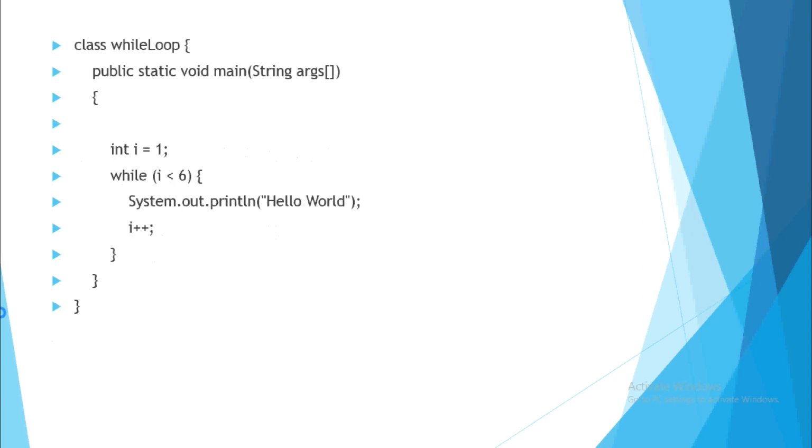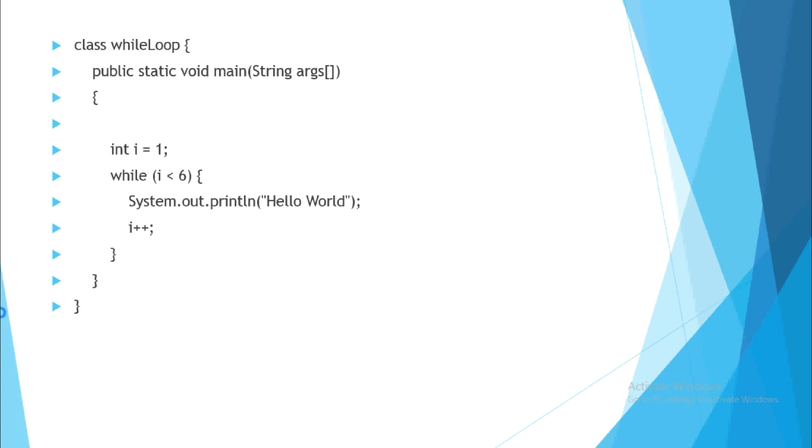Now let me show you one more example. Over here I have made a class. In this I am not printing the i value. I am printing something else, that is hello world. Initially I have given the value of i as 1, while i is less than 6, 1 is less than 6, true. So hello world will be printed.